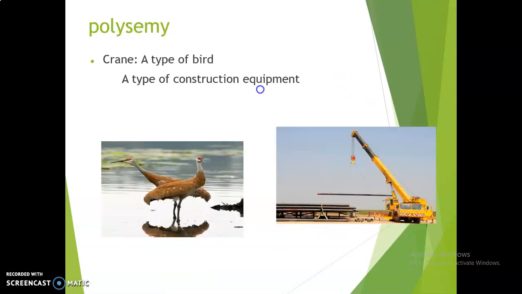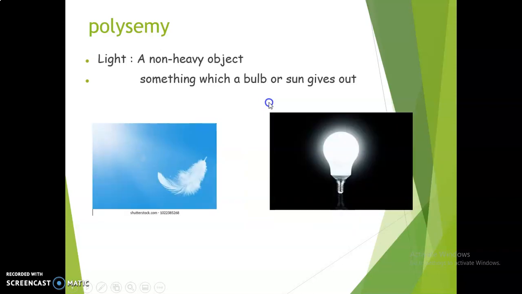Similarly, crane. Crane is a type of bird which has a long neck, and crane is also a construction equipment, which lowers to pick up things or heavy metals from the ground. Next word, light. Light is something which is not heavy, a non-heavy object such as a feather. Also, light represents something which a bulb or the sun gives out, the sunlight or the light from the tube light or bulb.